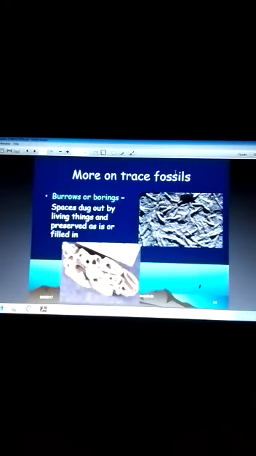Burrows or borings, space dug out by living things and preserved as is or filled in. This is called burrows.